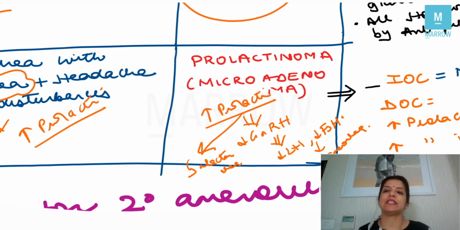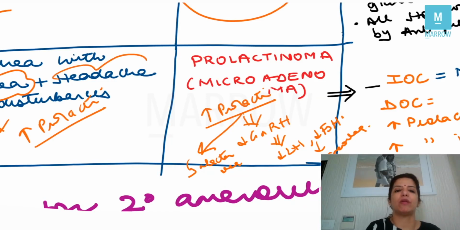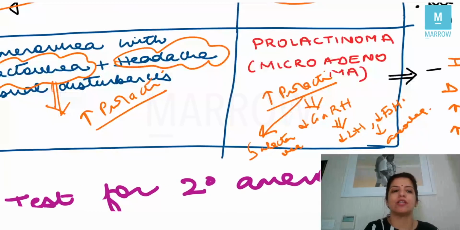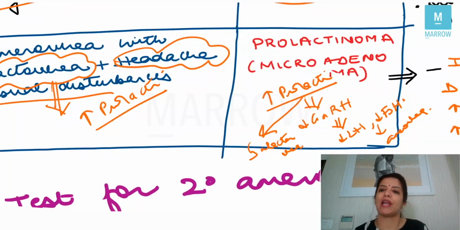And because prolactinoma is a prolactin secreting pituitary tumor, the patient will have headache, and because it is near the optic chiasma, the patient will have visual disturbances. So whenever a question says that there is secondary amenorrhea with galactorrhea, with headache and visual disturbances, always and always it has to be a prolactinoma, right?